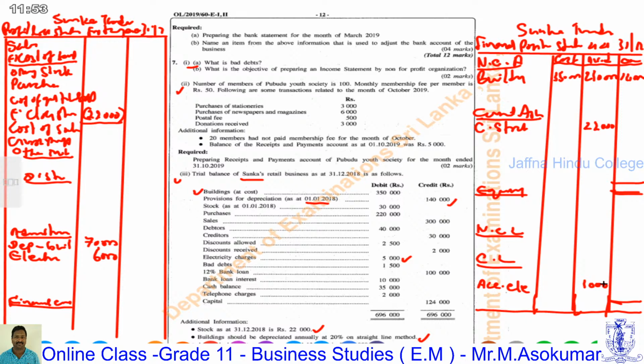Next, one of the additional information items included in the trial balance is the 12% bank loan. This is also additional information mentioned as a percentage in the trial balance. The 12% means the annual interest rate for the bank loan. The loan is 100,000, a non-current liability. It can be listed under non-current liabilities as 12% bank loan, rupees 100,000.